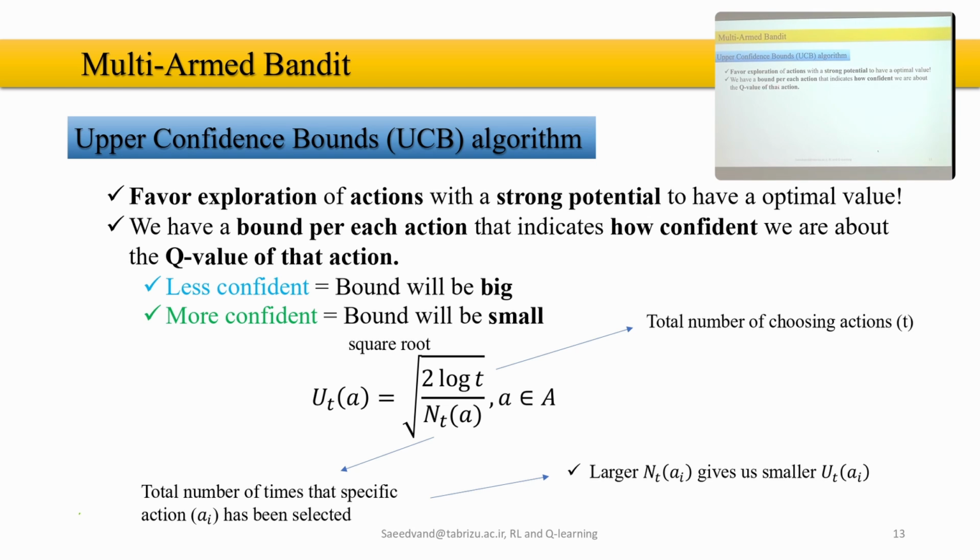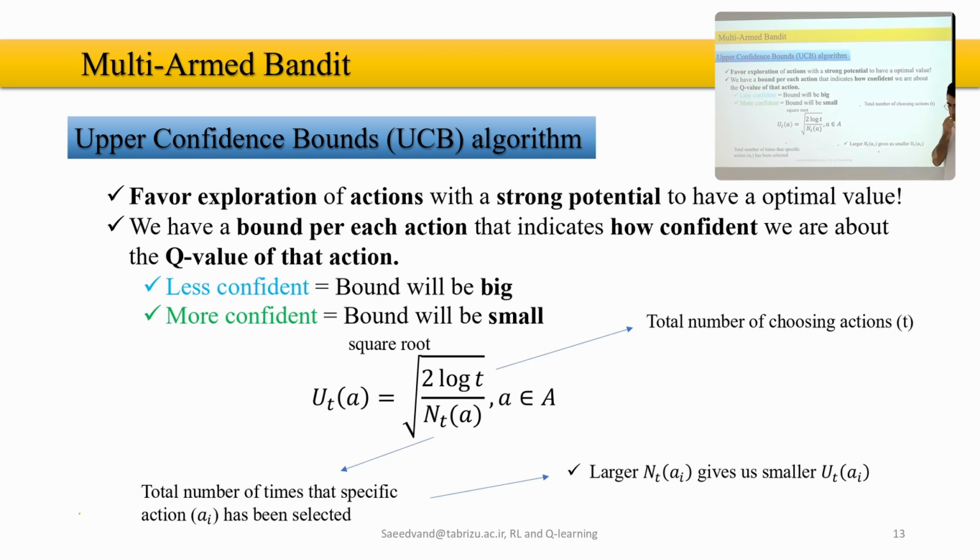So we want to define a band for each action. That band indicates how confident we are about the Q value of that action. And again, you should quickly imagine what the Q value is and what I'm talking about. Less confidence, the band will be big. More confidence, the band will be small. And how are we going to define the band? We are going to use this simple equation here. First, have a look at the equation. On the next slide, we will see an example in visual form and in numerical form, so you can see what's happening.